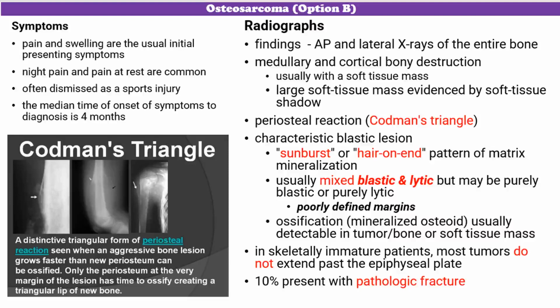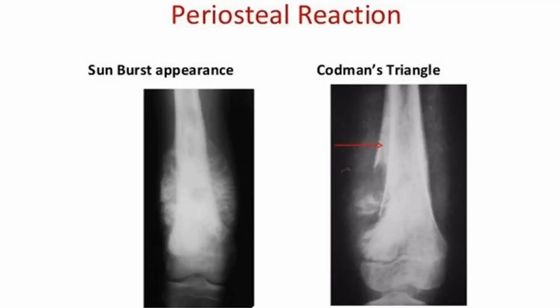On imaging, the tumor may show a characteristic sunburst pattern due to the aggressive growth of the tumor into the surrounding soft tissue, creating a radiating appearance. Additionally, a Codman's triangle may be present, which is a subperiosteal elevation that forms a triangular area. This is caused by the tumor lifting the periosteum away from the bone.